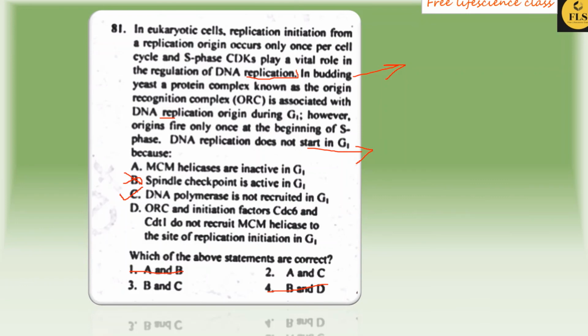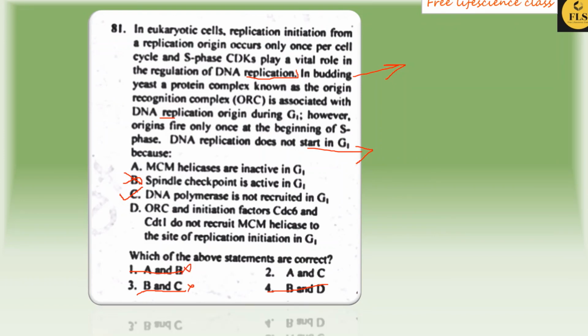Only then it will allow the sister chromatids to separate. Okay, so spindle assembly checkpoint is active during M phase, not in G1. So B statement is wrong. So by two methods you can eliminate options. If B statement is wrong, then you can remove this, and you can also remove this. Then the only remaining option is option 2.